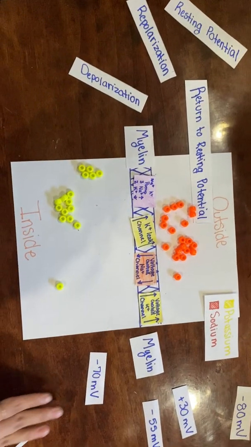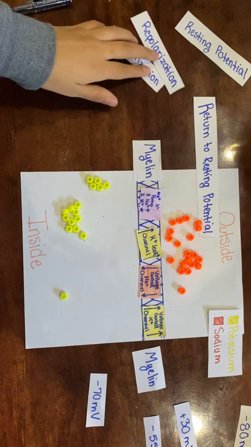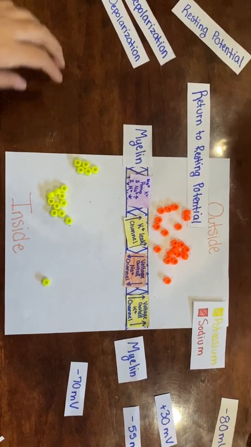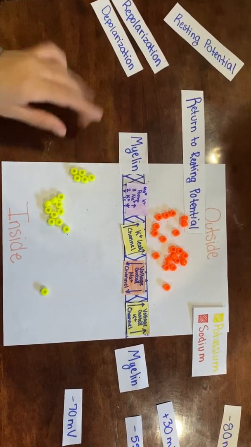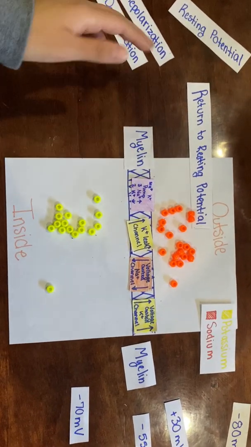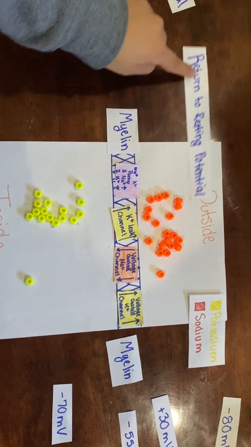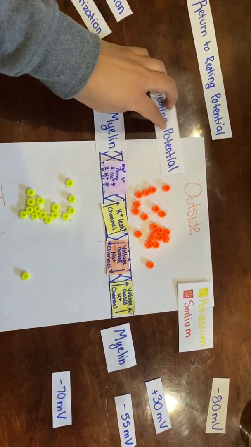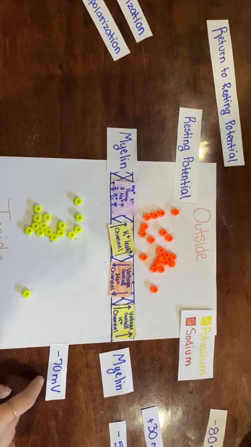It all happens really quickly, and this is just one node, so there is a lot happening throughout the axon. In all, the sodium-potassium pump never stops working because the leak channels are always letting sodium in and potassium out. But now it's returning to a resting potential and ready for another action potential to occur at negative 70 millivolts.